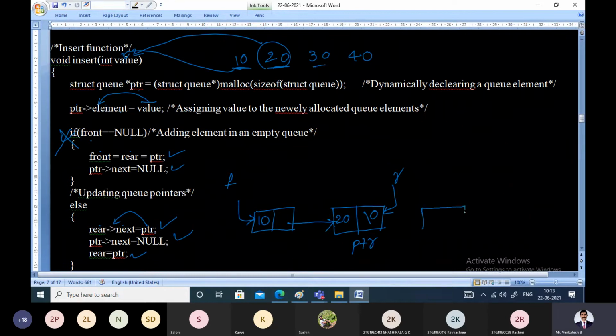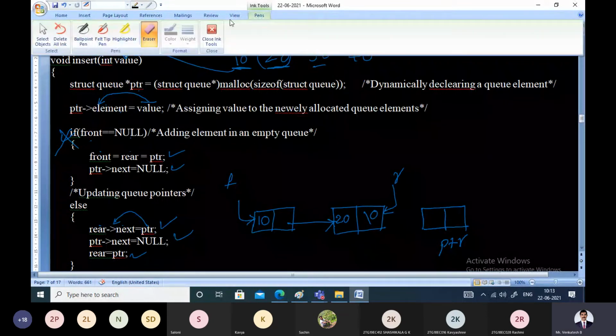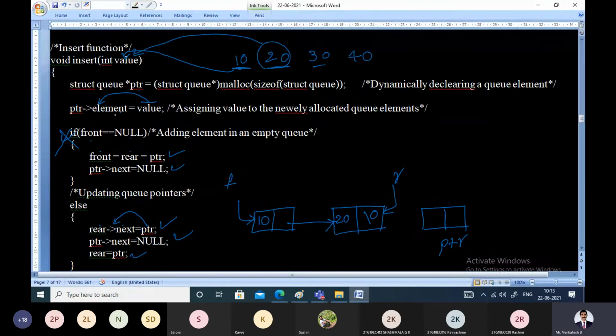What is the procedure? Allocate the new node with a dynamic memory allocation, then call it as PTR. What is the next step? In the element field of the PTR, store the value, that is 30. Next, check whether front is equal to null. Front is equal to null? No, it is false. That means else part is true.